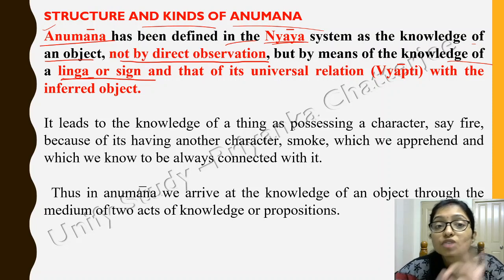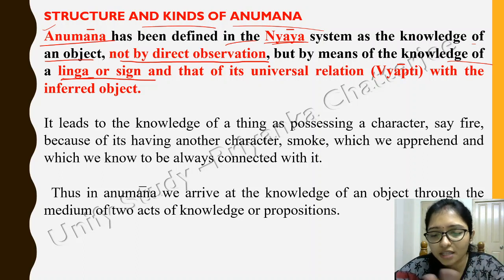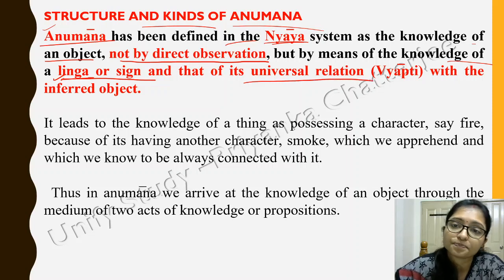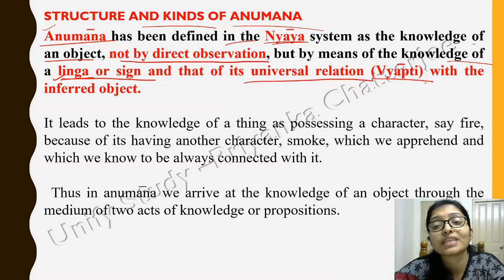And according to the signs, you are observing what signs are there and how it is. So these are the signs. Sign means linga. Sign means what? That is linga or sign, that is the universal relation of the vyapti. Vyapti means there is the universal relation, means what?